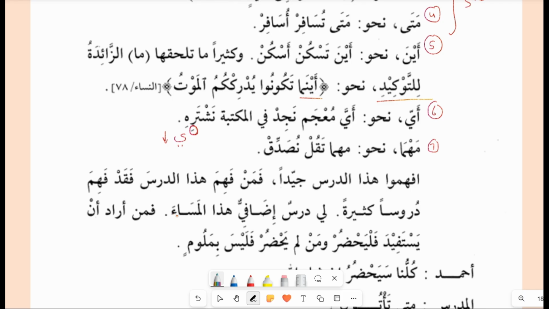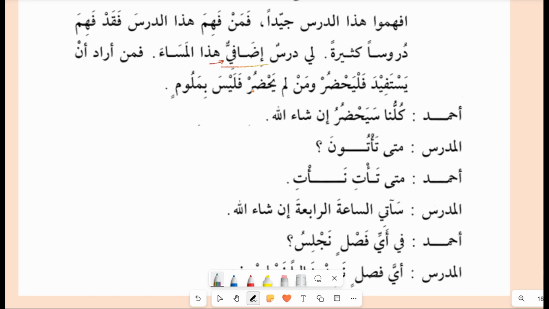So he is saying that for me there is an additional lesson. Idafi, if you see idafi, this is a nisba. Idafa, if you remember, means to add on, and it is made into nisba. As you can see, there is a shadda at the end with the ya, so it is now a nisba, additional.